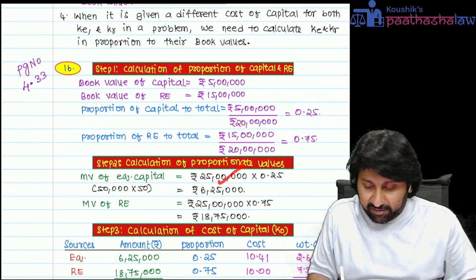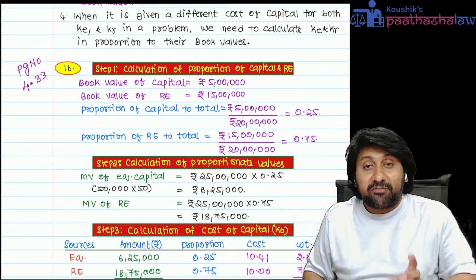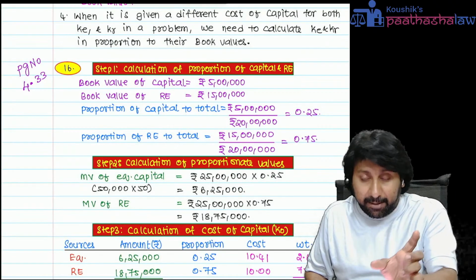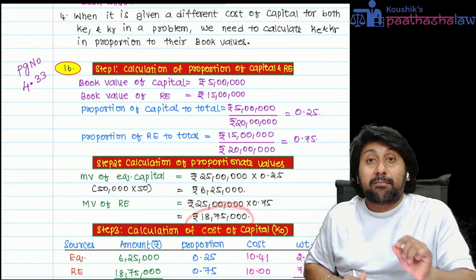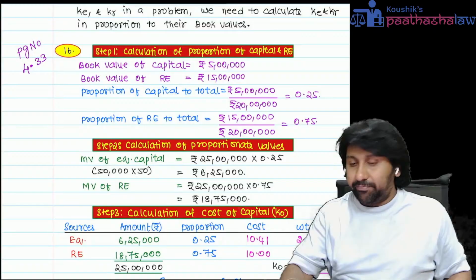Take the market value. What is the book value proportion? 0.25. Apply: 6,25,000 is the market value of the capital. 18,75,000 is the market value of the retained earnings. I repeat one more time, listen carefully.